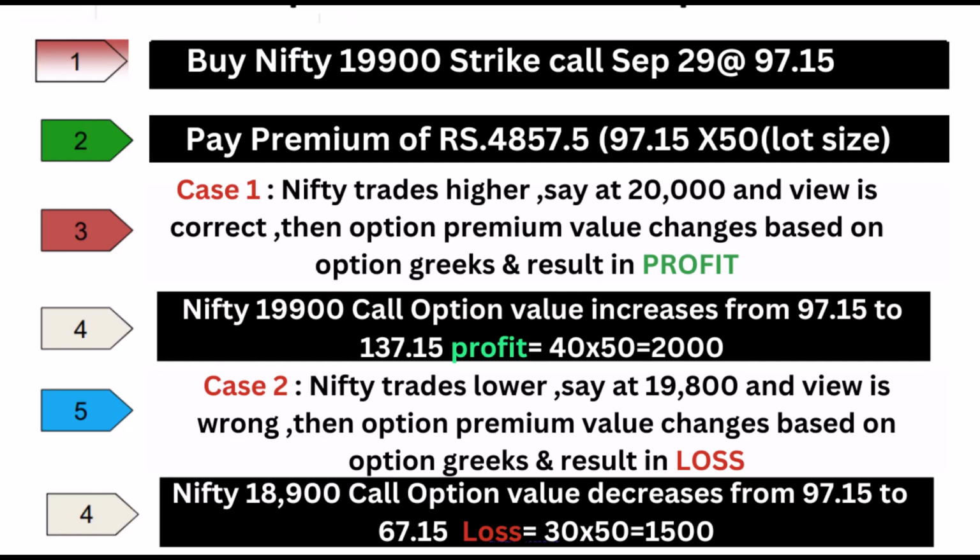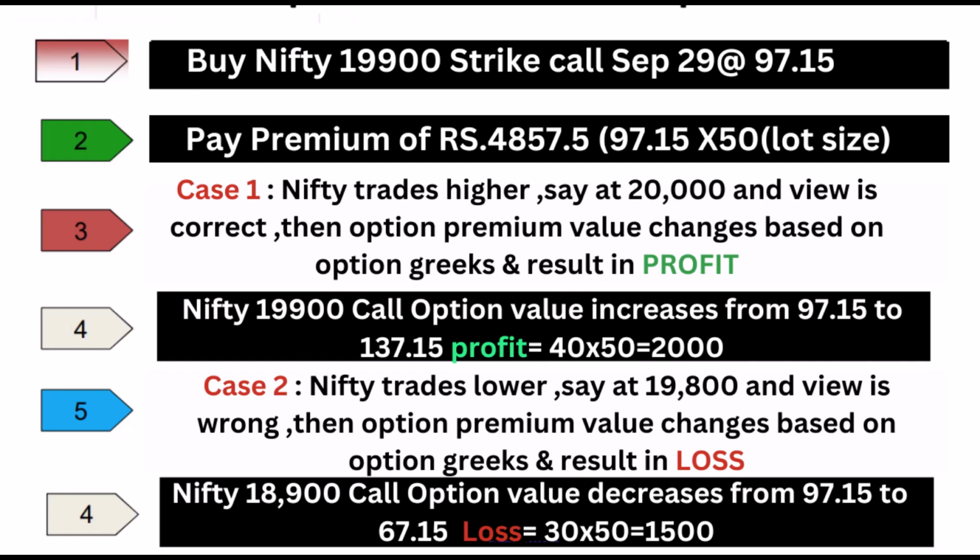Now, let's delve into a practical example. Imagine deciding to buy the Nifty 19,900 strike call expiring on September 29th at a premium of Rs 97.15. This reflects a bullish view on the market. To execute this trade, you'd pay a premium of Rs 4,857.50.